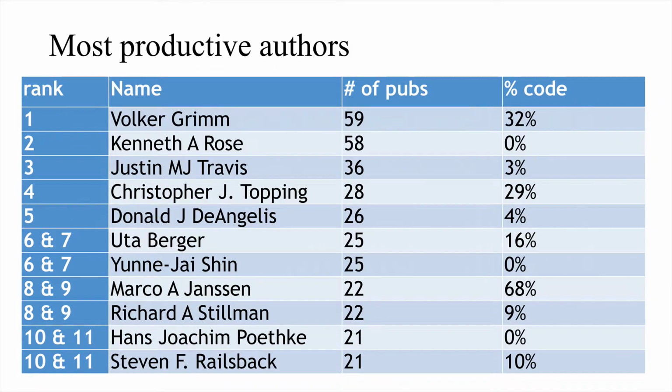Volker Grimm, the ecologist who spearheads the ODD protocol, pattern-oriented modeling, and co-authored a textbook on individual and agent-based modeling, is the most productive author in the database. Most of the productive authors are ecologists using individual-based modeling.